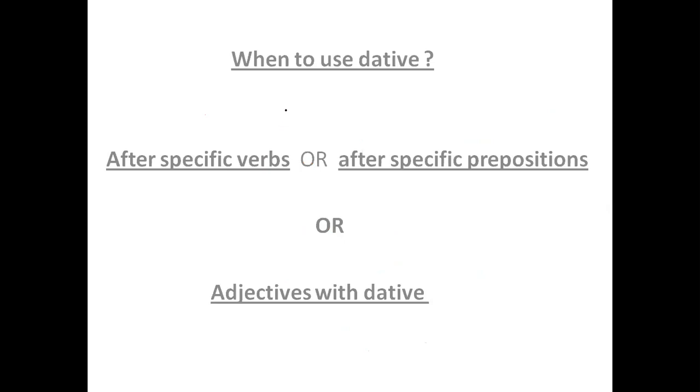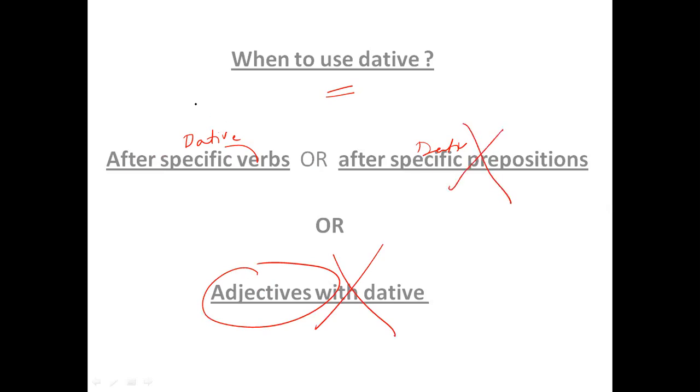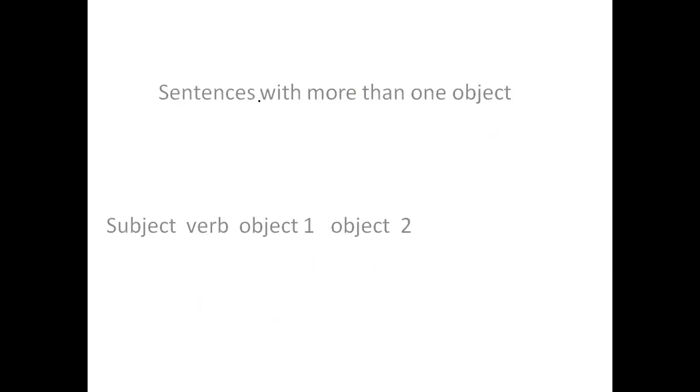So when do we use dative? We have already done this. Let's just revise. We use dative after dative verbs, after dative prepositions, or with specific adjectives. We will not do this. We will only be focusing on dative verbs, right? In the previous class, we talked about dative verbs, that there are two types of dative verbs. One is pure dative verbs, and another is mixed verbs. So this we have talked about, this we will be discussing, right?